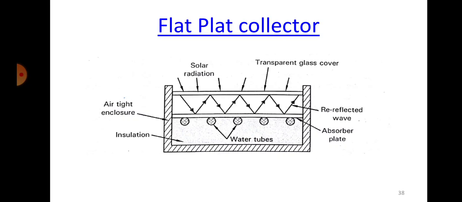If you remember and see, there will be a glass top usually on the surface, and after that it will be usually blackish. That is the absorber plate, what we call in technical terms. It will be black in color. The reason for that is the whole of the material should absorb the maximum amount of heat energy, right? If it doesn't take in more heat energy, then the efficiency will be less.